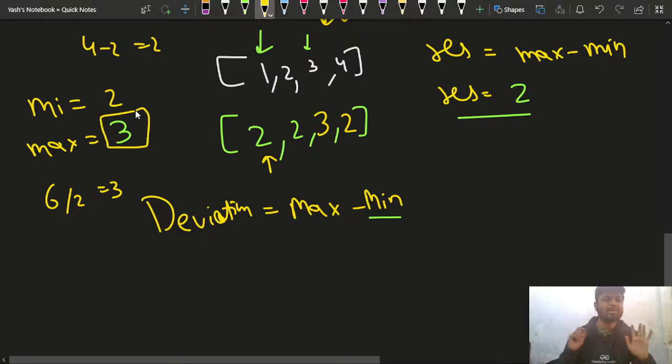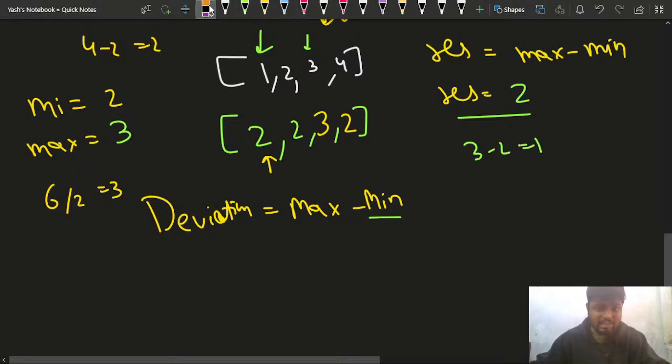Now the maximum element will remain 3 because it is the maximum element, and I can reduce the maximum element by dividing it by 2, but since it is an odd number, I will not be dividing it, right? So I have to compromise with this as the maximum element. I'll do 3 minus 2, which will give me 1. So I'll update my result to 1, right here.